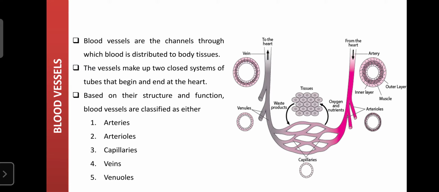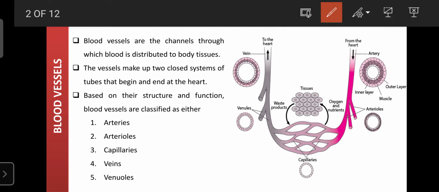Then the aorta is converted into various arteries, then arterioles, followed by capillaries, then veins, then venules, and finally the veins which reach or end at the heart. That is the superior vena cava and inferior vena cava. These are the larger veins, and their end is only at the heart. That's why the blood vessels begin from the heart and end at the heart. Here this flow chart can explain the artery.